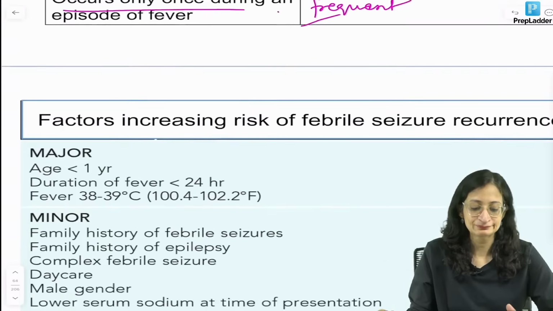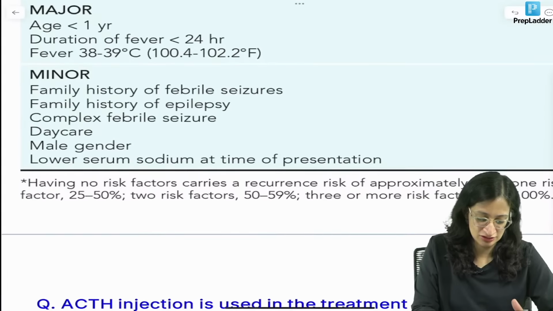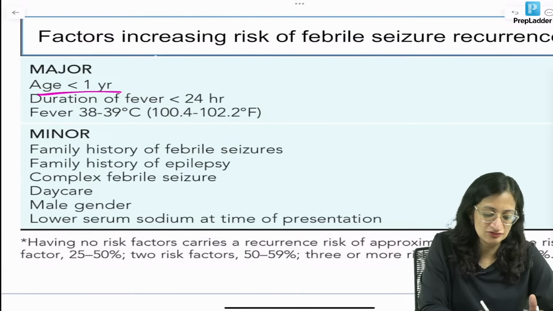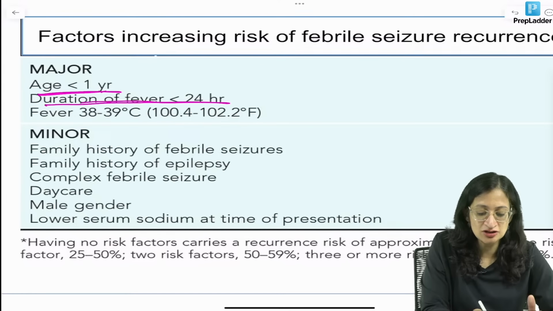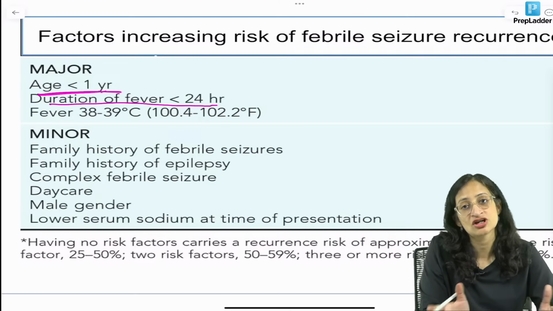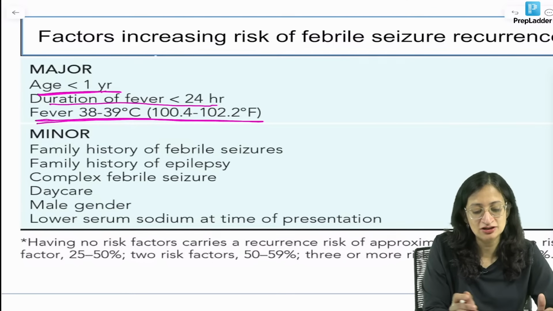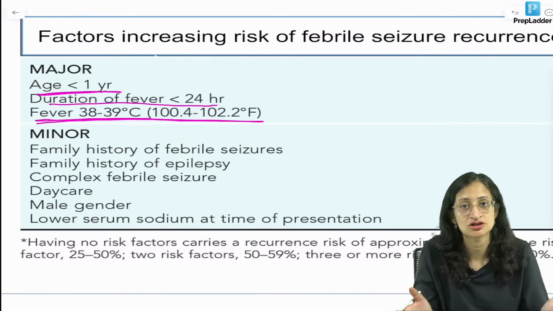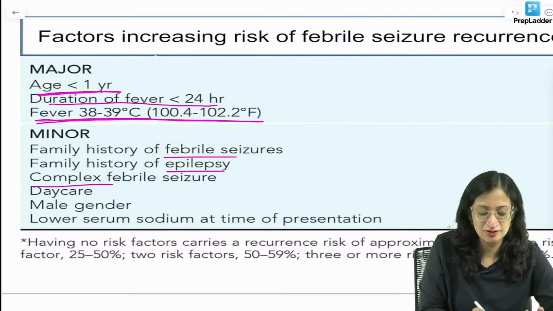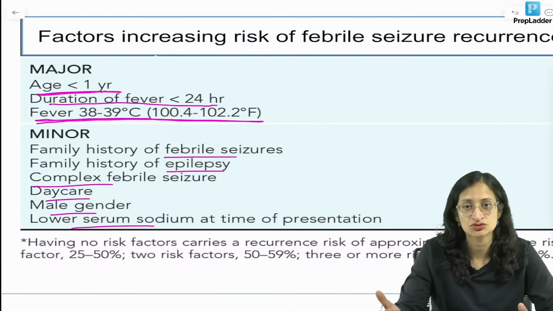Okay. Now, what are the factors increasing the risk of febrile seizure recurrence? Factors increasing the risk are age less than 1 year, duration of fever less than 24 hours. So, as soon as fever happened, the seizures happened, so the chance of recurrence is more. And fever which was not very high, 38 to 39 degrees Celsius at the onset of seizures. Apart from that, family history of febrile seizures, epilepsy, complex febrile seizure, male gender, low serum sodium are also some postulated risk factors.